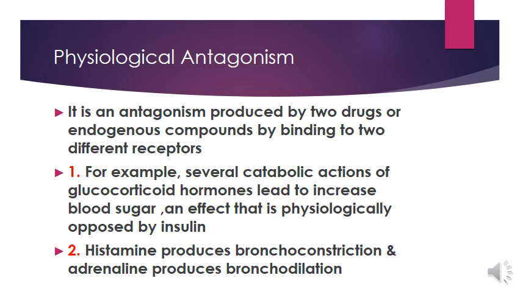Example number 2. Histamine binds to its receptors and produces bronchoconstriction, and adrenaline binds to its receptors and produces bronchodilation. This type of antagonism is called physiological antagonism, in which two different drugs or two different endogenous compounds bind on two different receptors and produce effects that are opposite to each other.